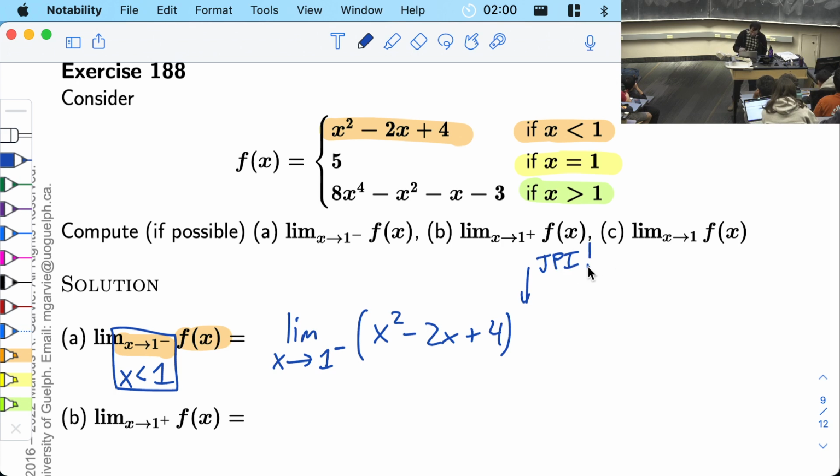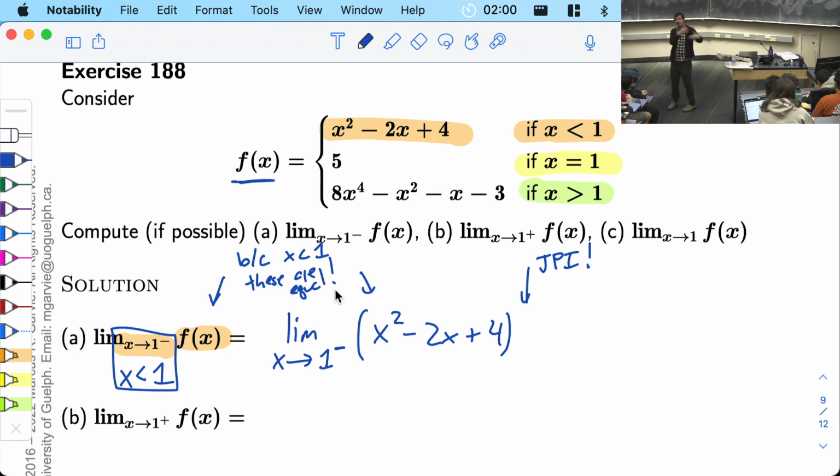So I want to just take a step back and say what I did here. The original function f was not plug-inable, right? f on its own is not a polynomial. It's this crazy combination of lots of things. So f is not a just plug-inable function. We cannot just plug in into f. But I showed you that the limit of f is the same thing as the limit of x squared minus 2x plus 4 by using what I know about limits. So because of the fact that x is less than 1 here, these are equal. And now I'm ready to just plug in.